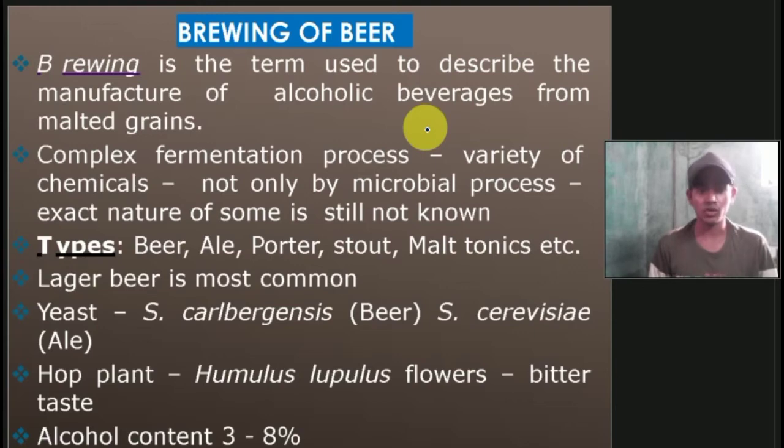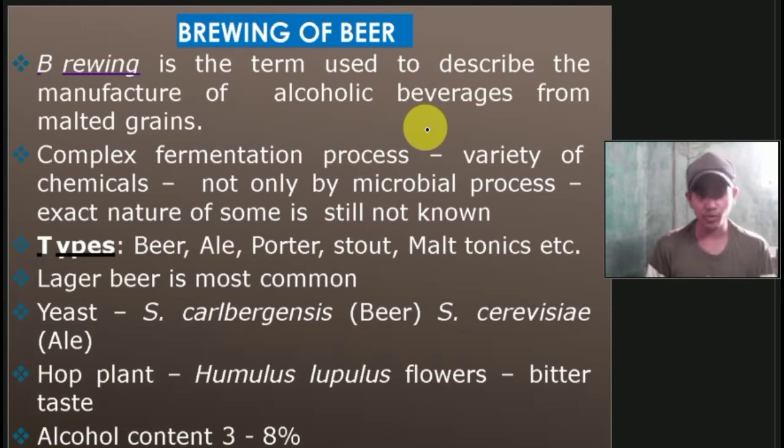So there are types: we have beer, ale, porter, stout, malt, tonic, etc., available by the process of brewing. The most common beer we have seen is lager beer. Then the yeast is Saccharomyces carlsbergensis, the microorganism, a fungus, which is used in the production of beer. And Saccharomyces cerevisiae is another yeast species, which is used for the production of wine.